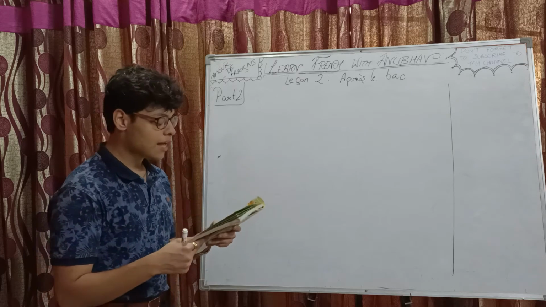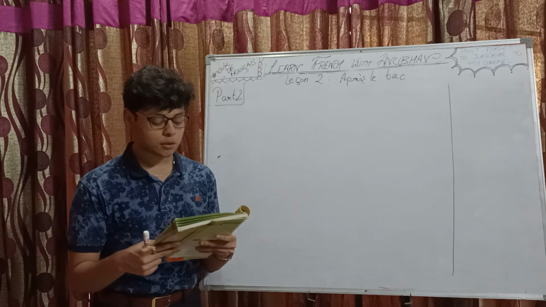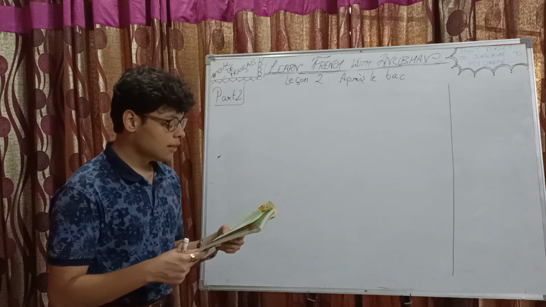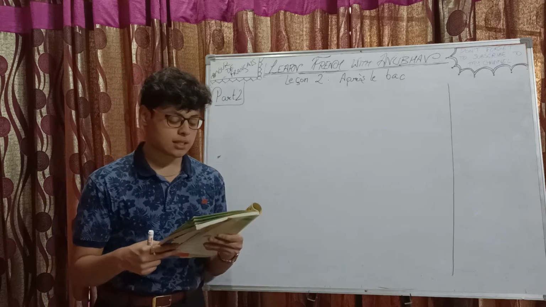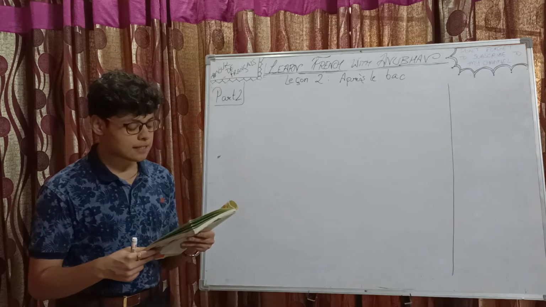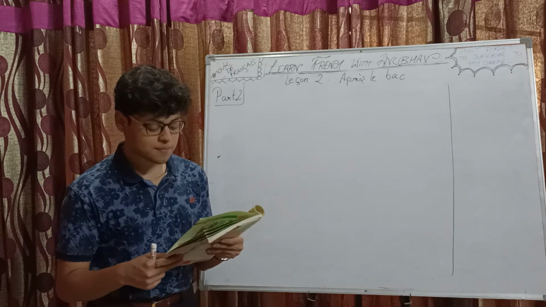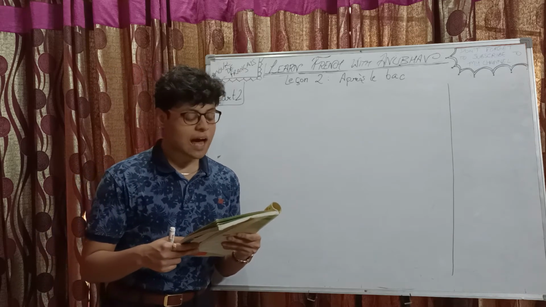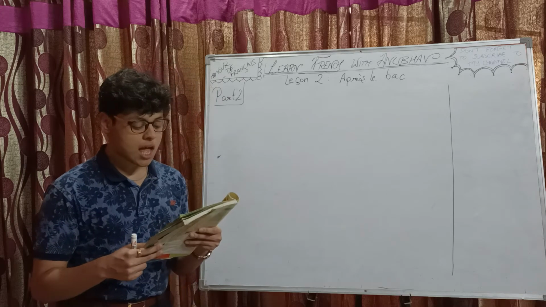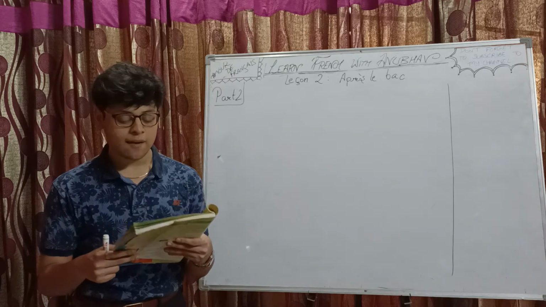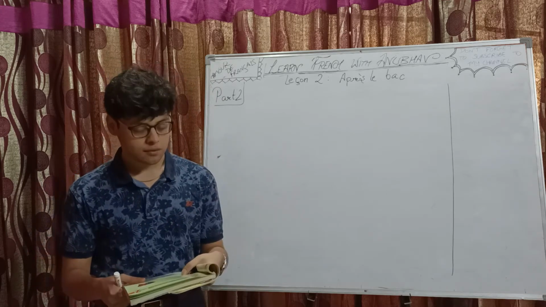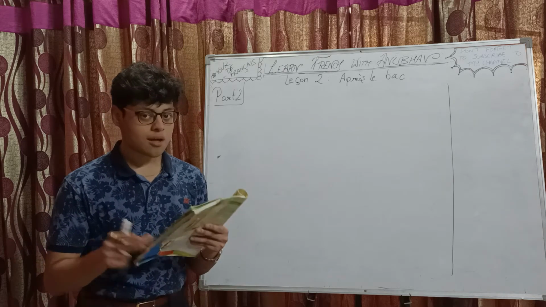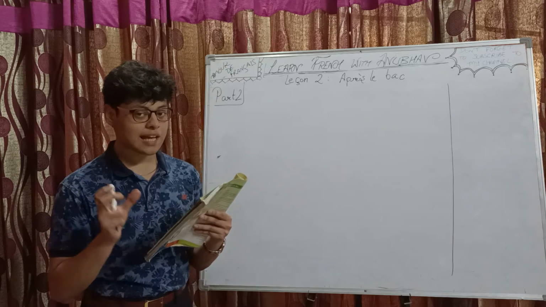Le professeur, qu'est-ce que tu penses faire après ton bac? So, what do you think to do after your bachelor's degree? L'élève, the student, says, j'irai à l'université lorsque j'aurai eu mon bac. So, I will be going to the university when I will be completing my bachelor's degree, the baccalaureate. So, aurai eu, j'aurai eu.